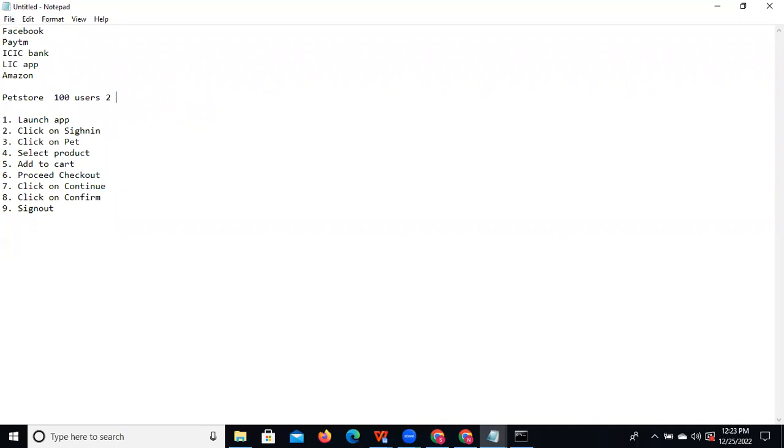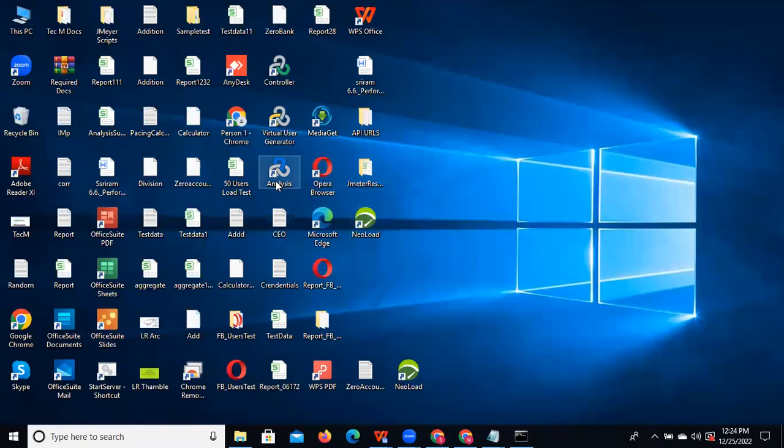They have given 2 seconds. So it should not cross that for my application. If it is executed with 100 users, it should not cross 2 seconds. That is what you need to analyze, and for that we use one more component, the Analyzer. This is the analysis component.